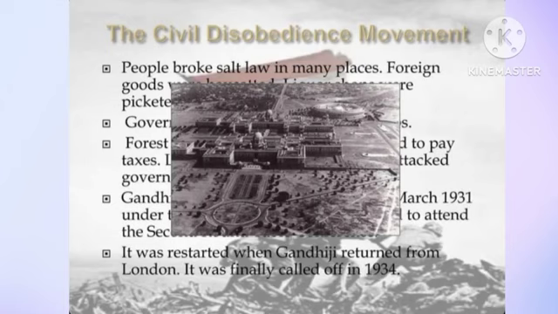As Irwin did not accept the 11 demands charter, Gandhiji started the civil disobedience movement, that is the Dandi March, from Sabarmati Ashram to Dandi in Surat, on foot with his followers, to produce salt on the seashore in the year 1930.